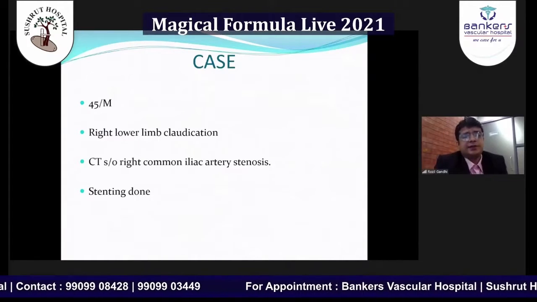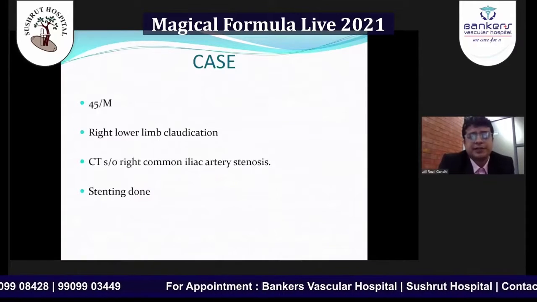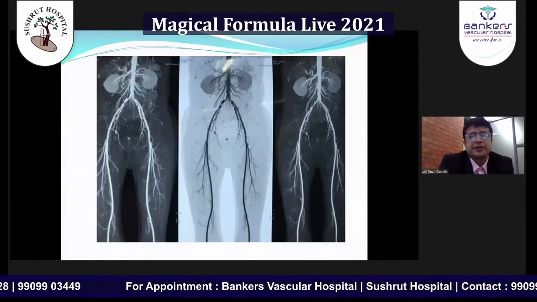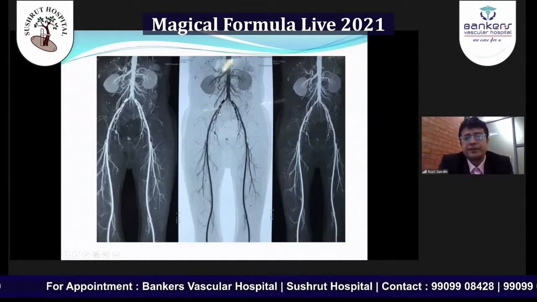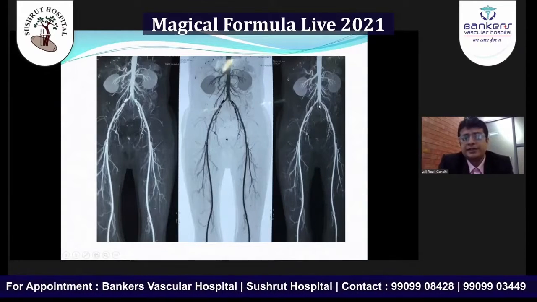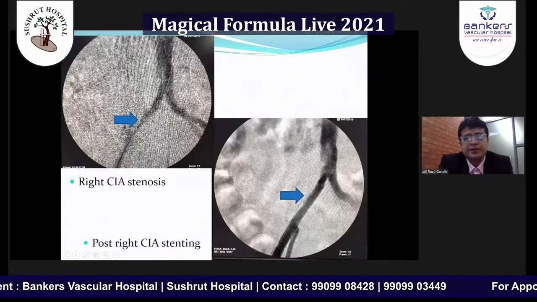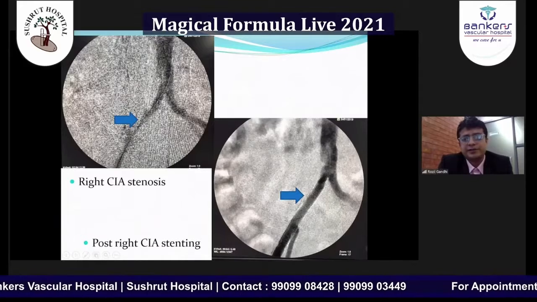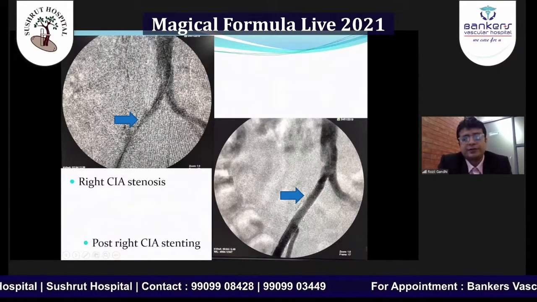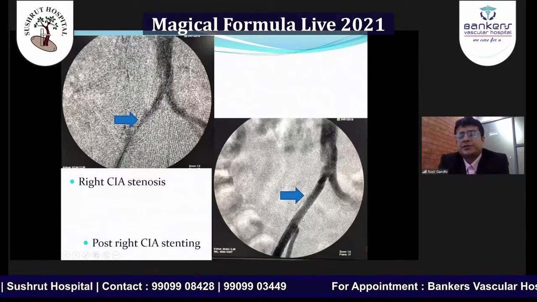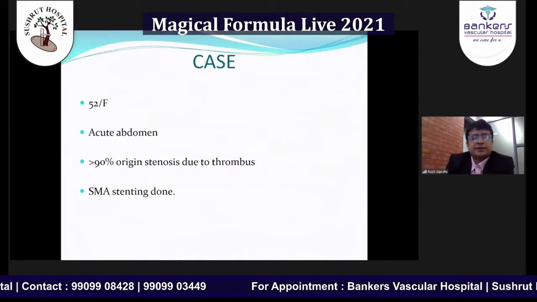Coming to a case: a 45-year-old male with right lower limb claudication, CT showed common iliac artery stenosis. This was a narrowing of the right common iliac artery, and it is very evident on the CT angiographic image. You can see the atherosclerotic vessels, this is the pre-procedure narrowing, and this is post-procedure stenting with very good flow across, and the symptoms resolved immediately after the procedure. Another case,